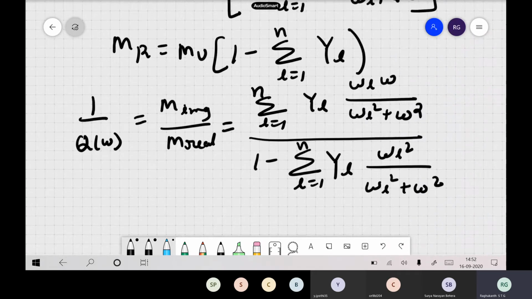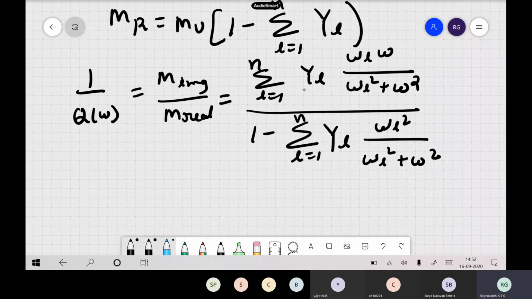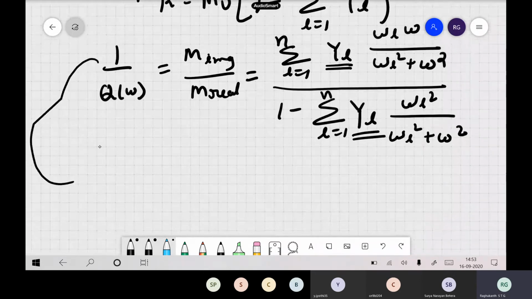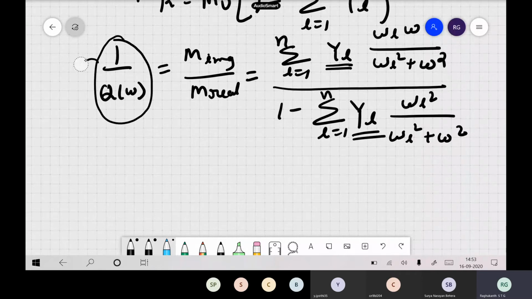So now in reality, how do you solve these types of equations? Your YLs are unknown actually. When you are trying to implement this for earth or concrete or any materials there, we all know the damping of the material. So the damping is known to you. Based on the damping, the reciprocal of damping is your quality factor. Once you know the quality factor, you solve the above equation.